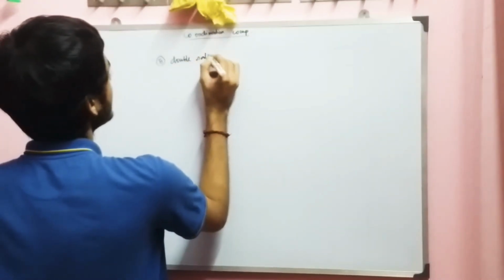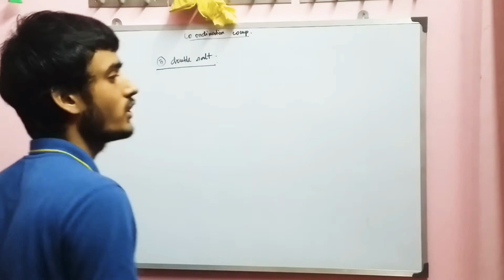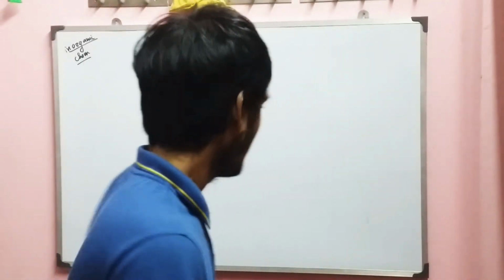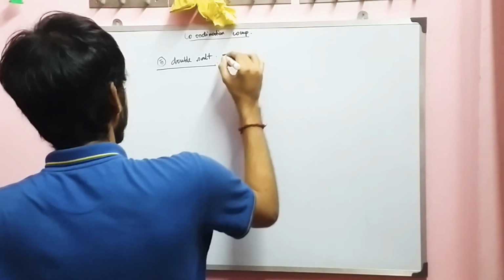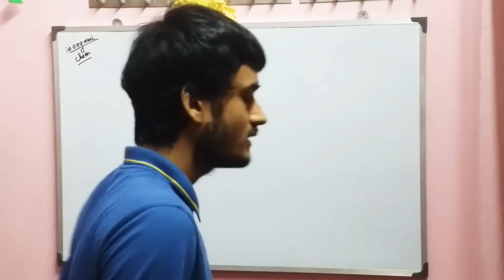A double salt is a type of salt which is a mixture of two or more salts, or a solution of two or more salts, and when evaporated gives two or more types of salts. Let me first write the definition and it will be clear after an example.